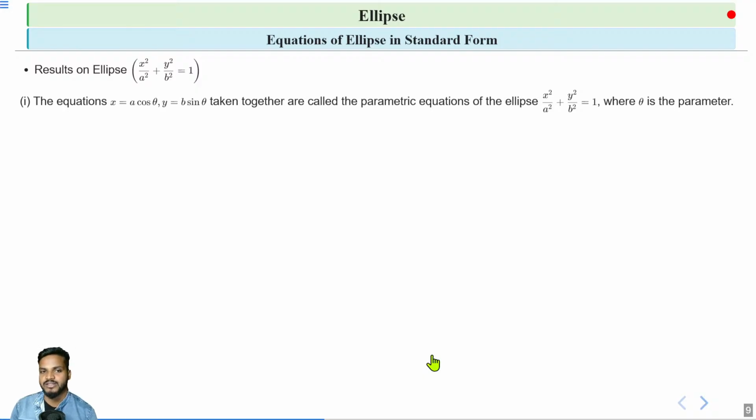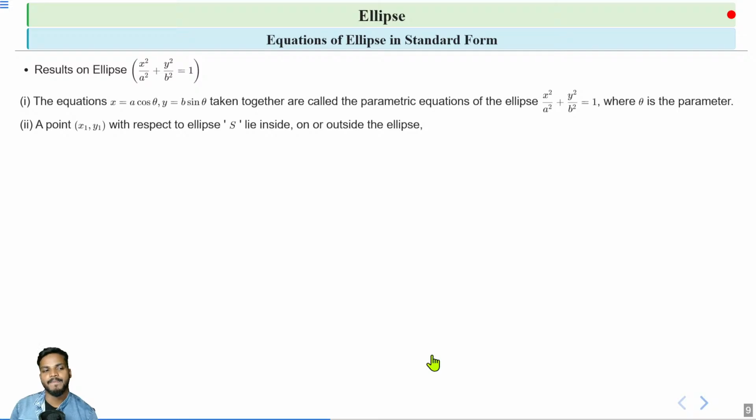Taken together, these equations are called the parametric equations of the ellipse x square by a square plus y square by b square is equal to 1, where theta is the parameter. So now we can write any point on the ellipse using a single parameter theta. If we have any point x comma y on an ellipse, then it can be represented by a cos theta, b sin theta.